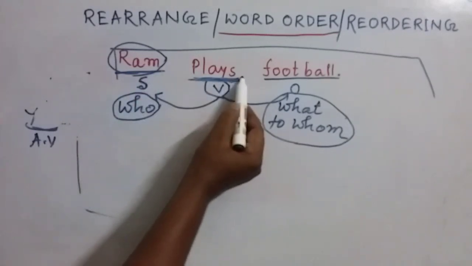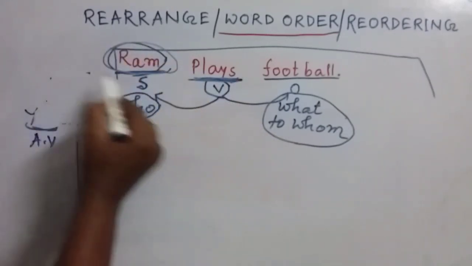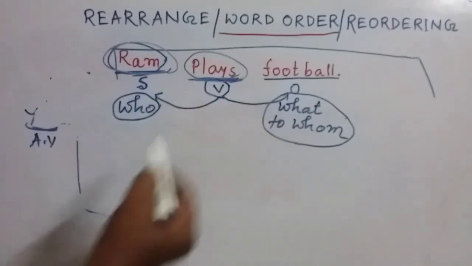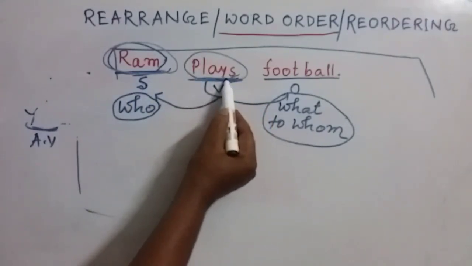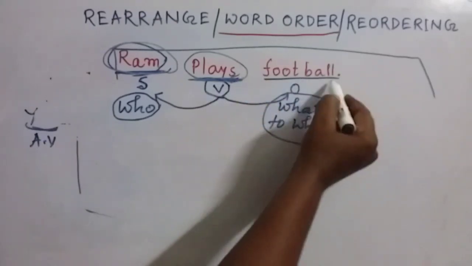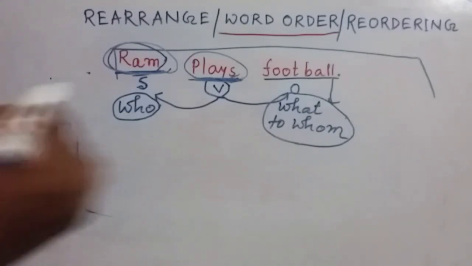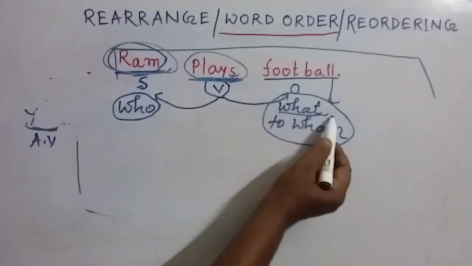Think about this one. We have got the subject and we have got the verb. Now I am asking, what does Ram play? The answer from this sentence is football. So it will be the object. That means answering the question of what.